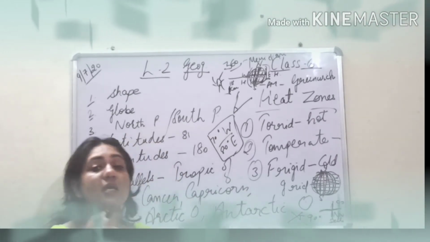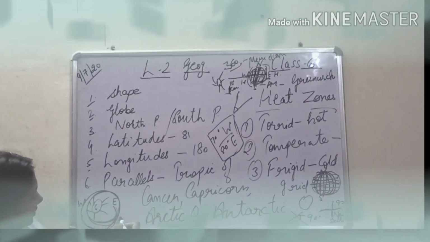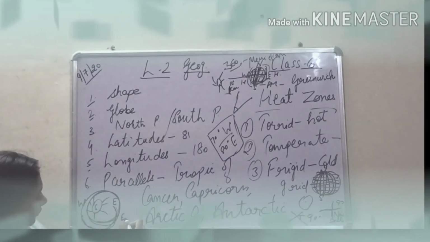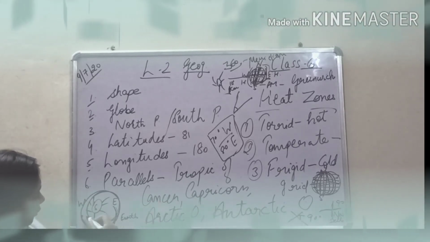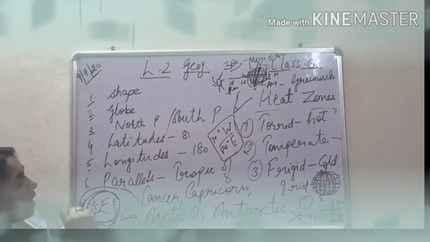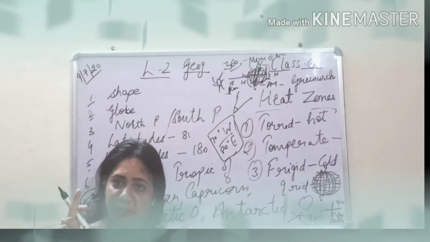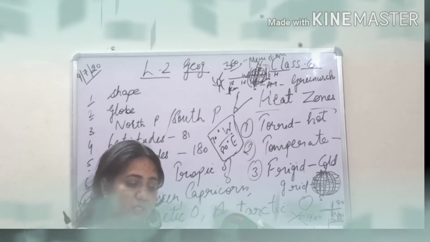Please underline: the sun appears to move from east to west, whereas our earth rotates from west to east, and it takes 24 hours to complete 360 degrees of longitude.